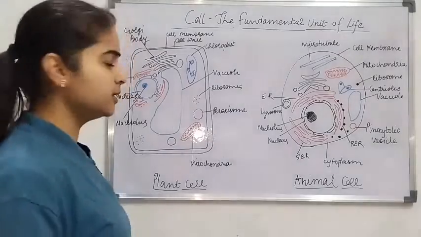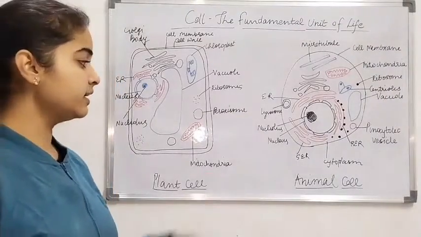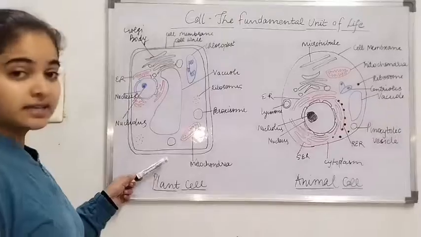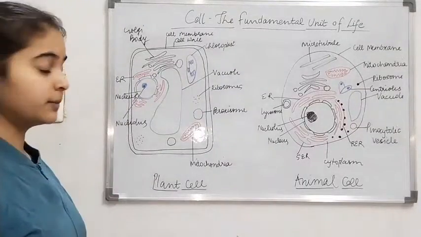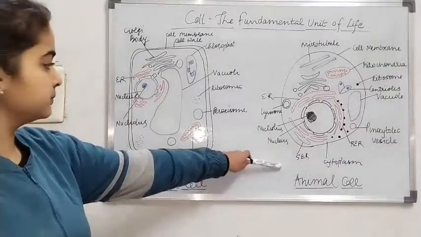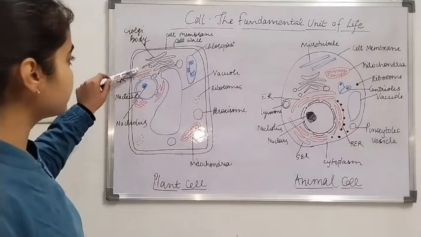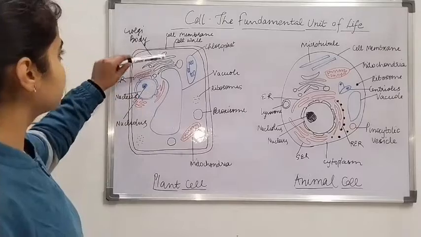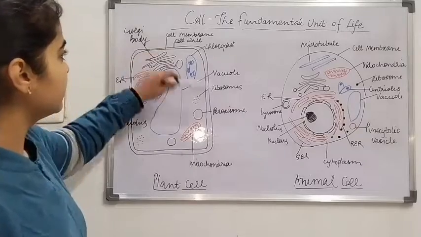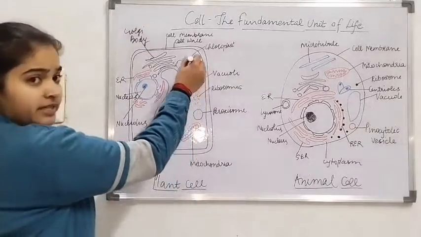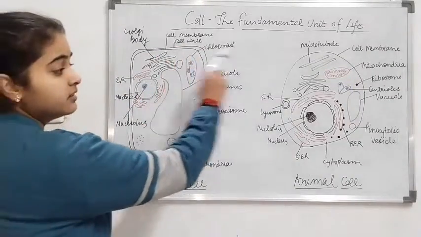This is the diagrammatic representation of a typical animal cell and plant cell. In plant cell, cell wall is present along with cell membrane. In animal cell, cell wall is absent. Nucleus is present. This is nucleolus. This is endoplasmic reticulum. This is the Golgi body. And chloroplast is present inside the plant cell. It is absent in animal cell.